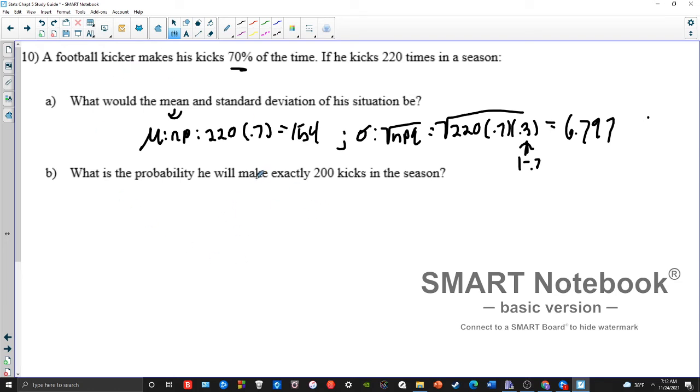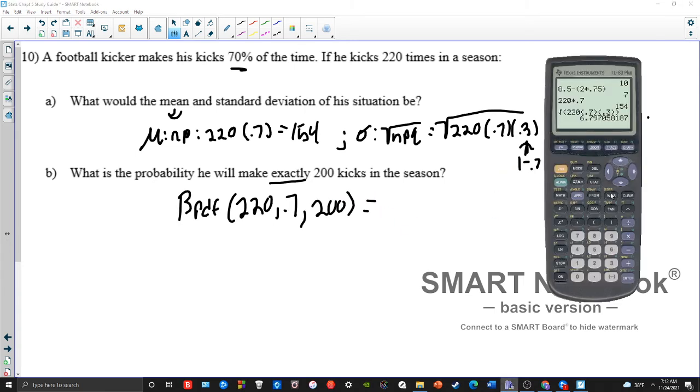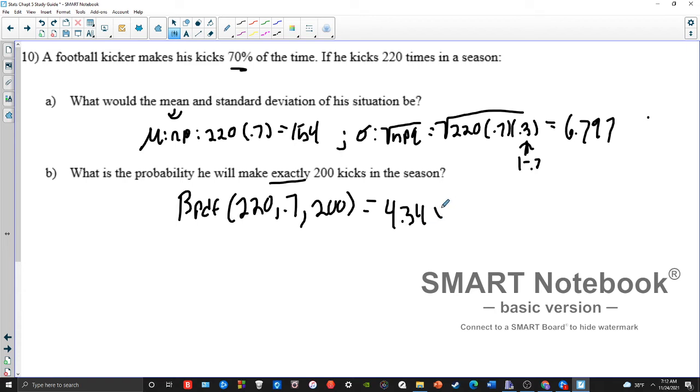What's the chance he makes exactly 200 kicks? Okay, exactly means a PDF. So I want a binomial PDF of 220 tries. We have a 0.7 chance of success. And I want to make it 200 times. Again, my n, my p, my x. And what do we get here? Binomial PDF, n, p, x. So we get 4.34 times 10 to the negative 14th.